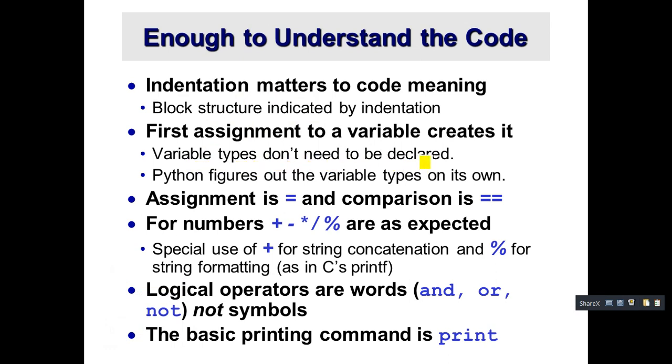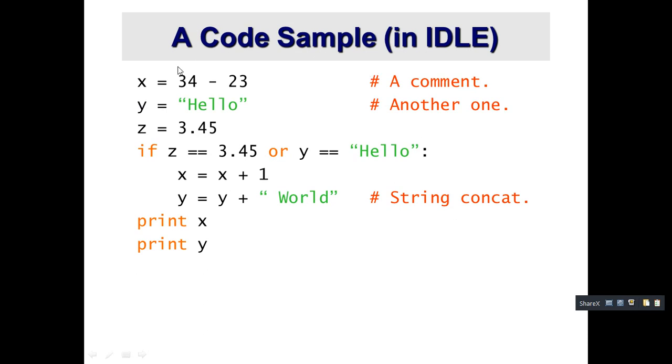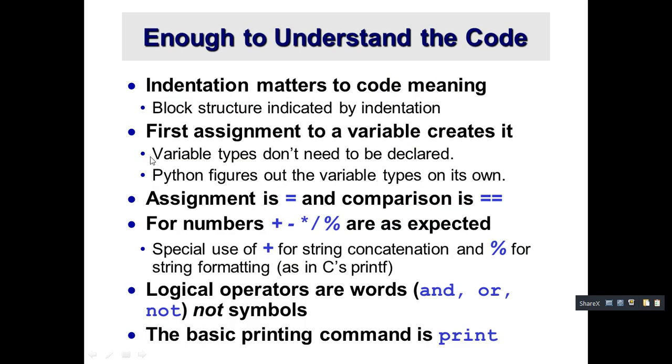As I said already, here x is equal to 34 minus, here they didn't declare anything, right? That is what they mean. Python figures out the variable types on its own, and we have the type function. Then assignment is equal to, and comparison is double equal to. Understood? For numbers we give plus, minus, asterisk, slash, that is division, modulo, as expected.